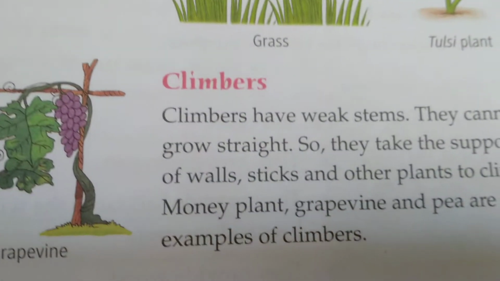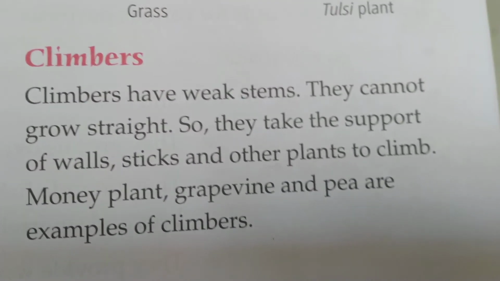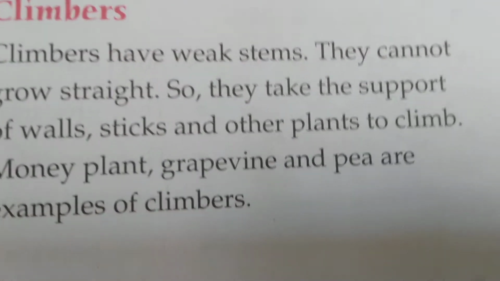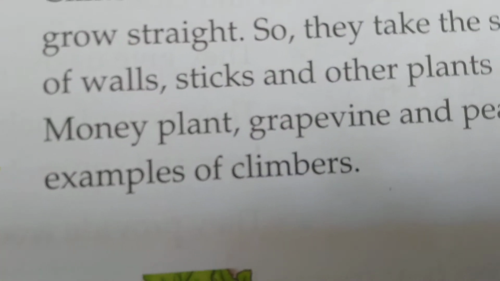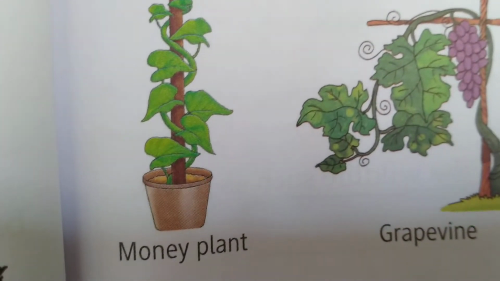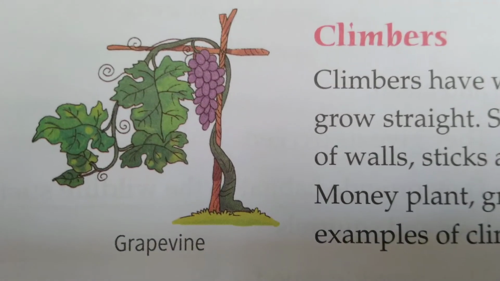Next we go to the climbers. Climbers have weak stems, so they cannot grow straight. So they take support from the walls. We have to arrange sticks and other plants for them to climb. These are called climbers. Examples: money plant, grapevine and pea. Look at the picture, observe the picture. This is the money plant. In our home we are keeping it. And next one, this grapevine.